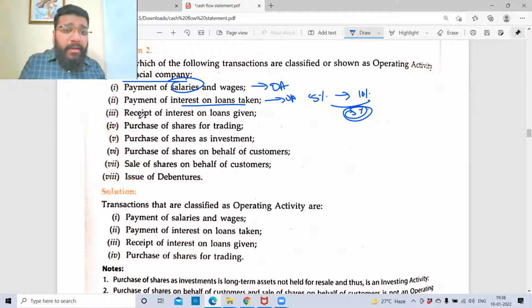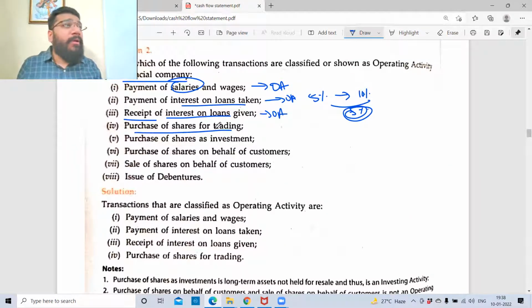One second. Receipt of interest on loan given. What is it? Operating activity. Purchase of shares for trading. My business itself is financing. Trading is a financing activity. I buy 10 shares today and sell them tomorrow when the price increases. So my main business is trading, so it is an operational activity.